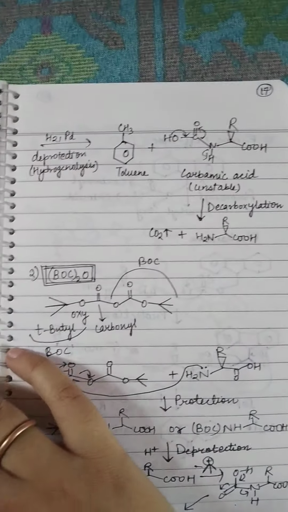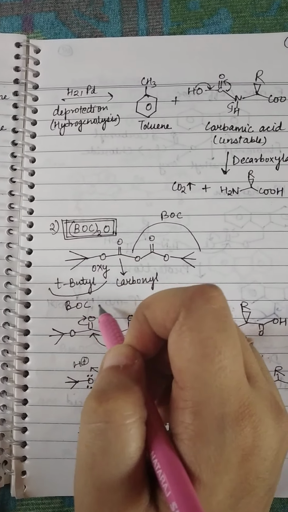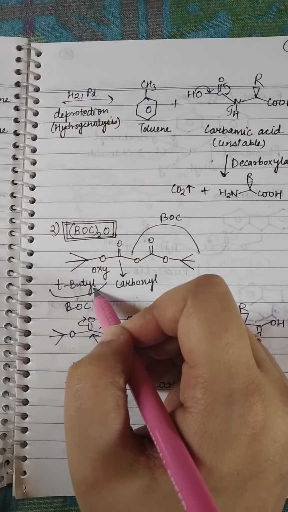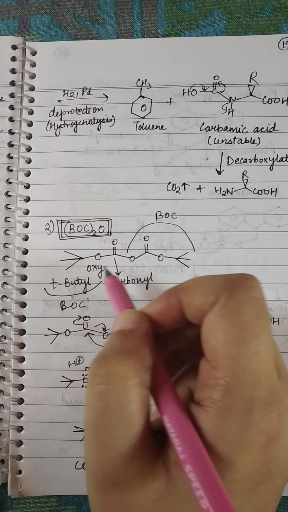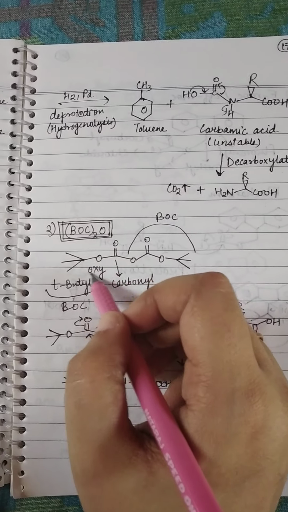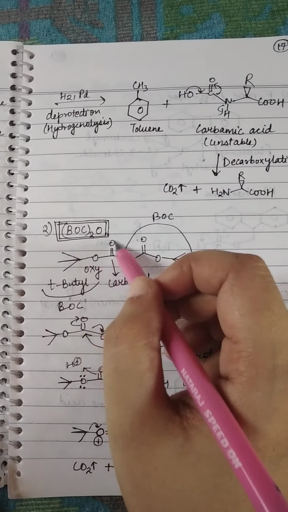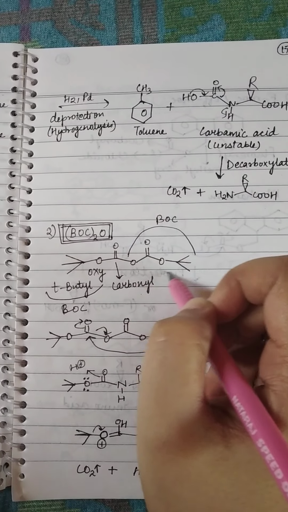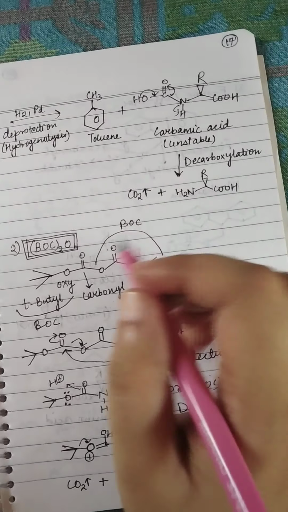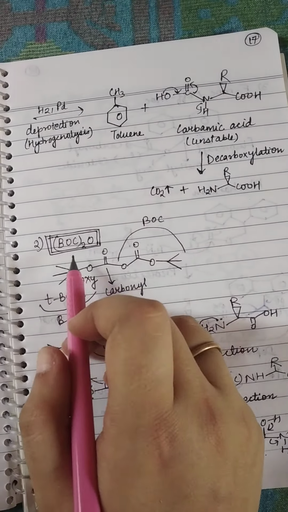Right now, the second group was BOC, (BOC)2O. Now this molecule contains tertiary butyl, carbonyl group, oxy group. Tertiary butyl is this, oxy is this, carbonyl is this, right? And (BOC)2O: this is BOC and this is also BOC, and in between there is an oxy group, right? So (BOC)2O.